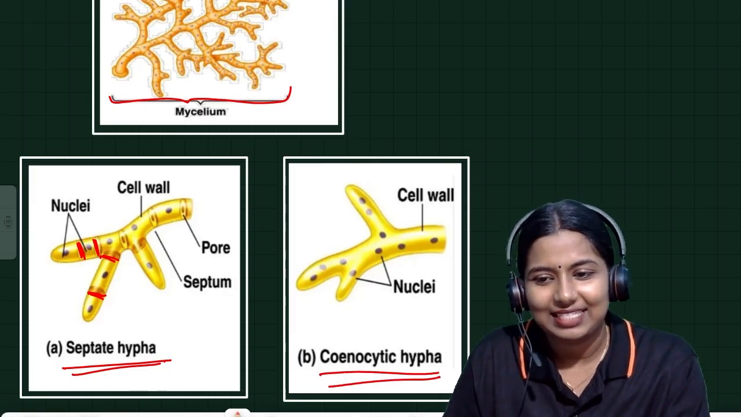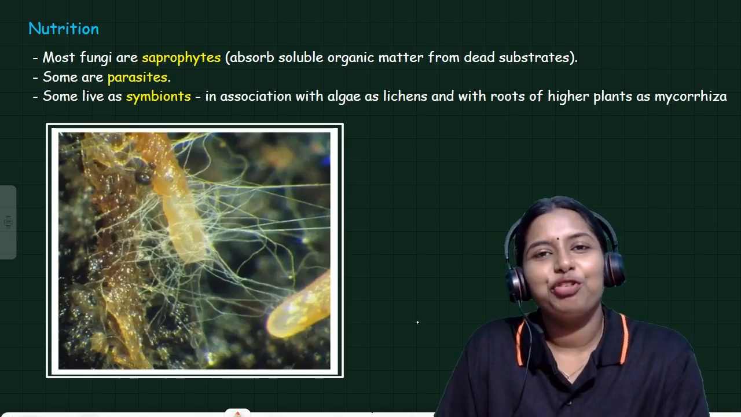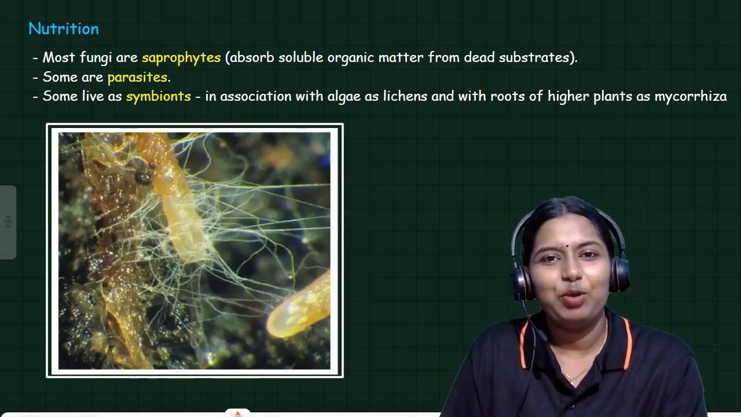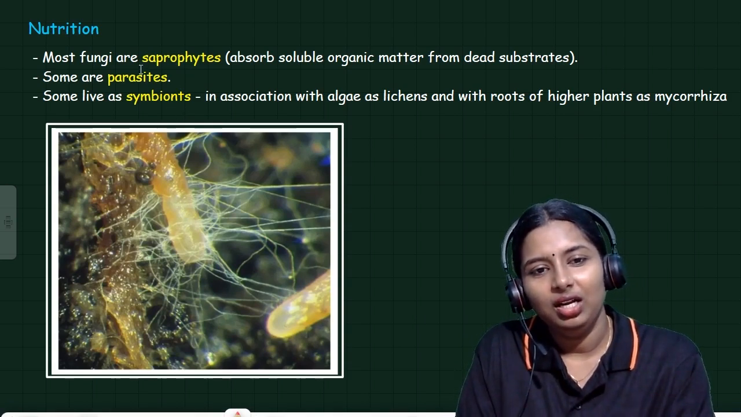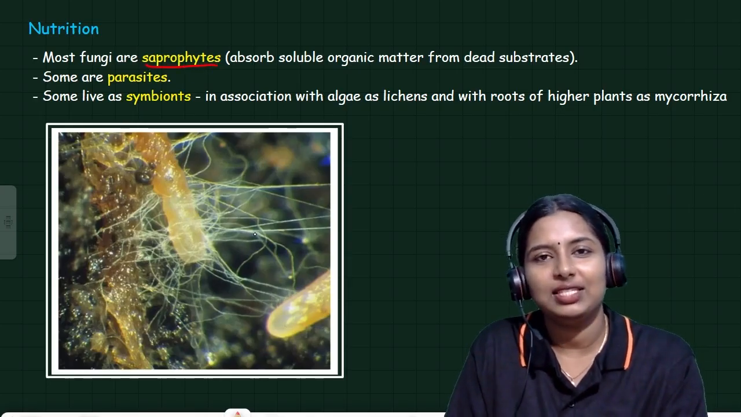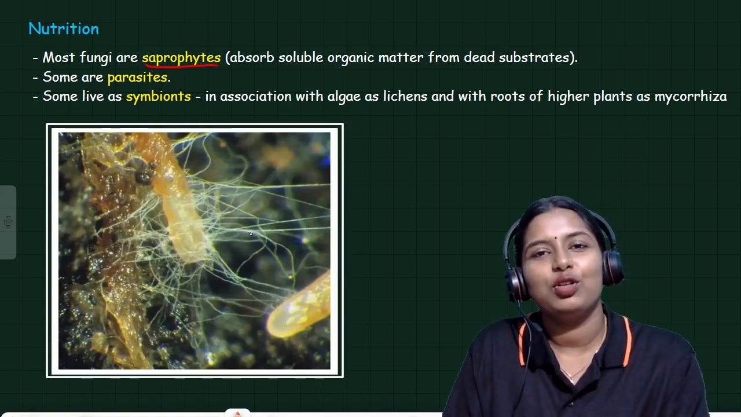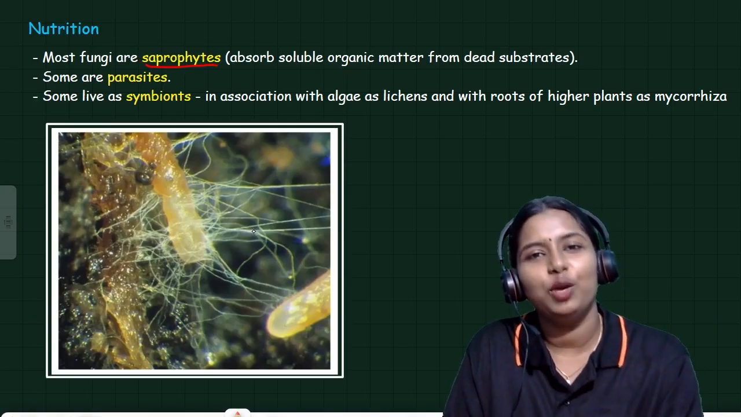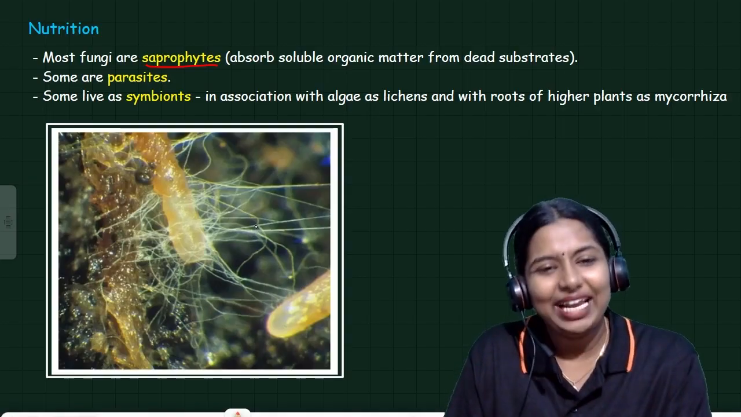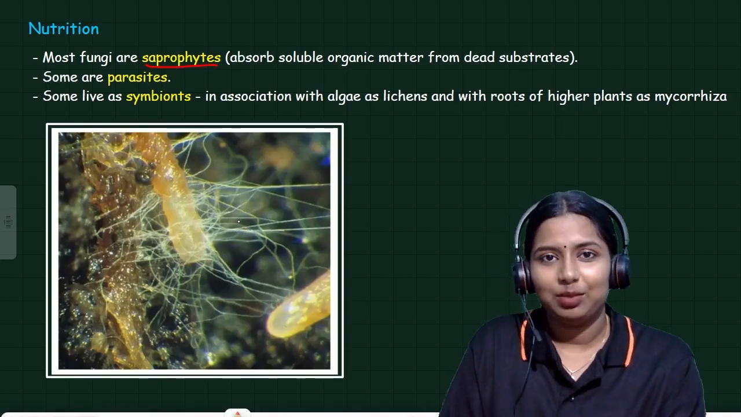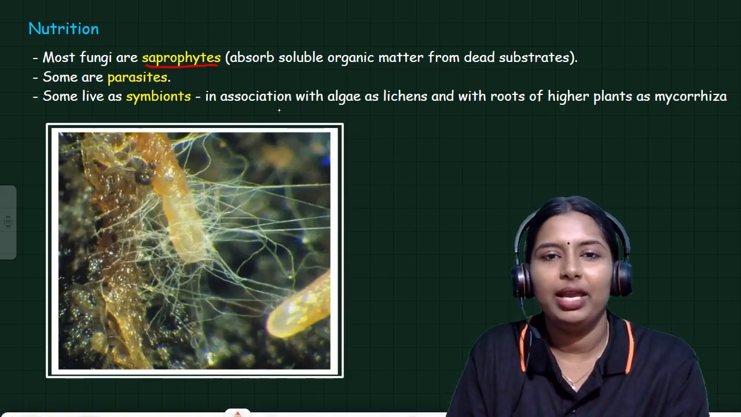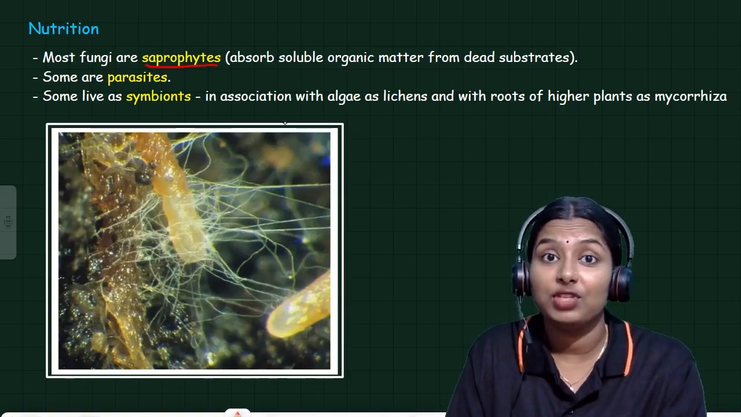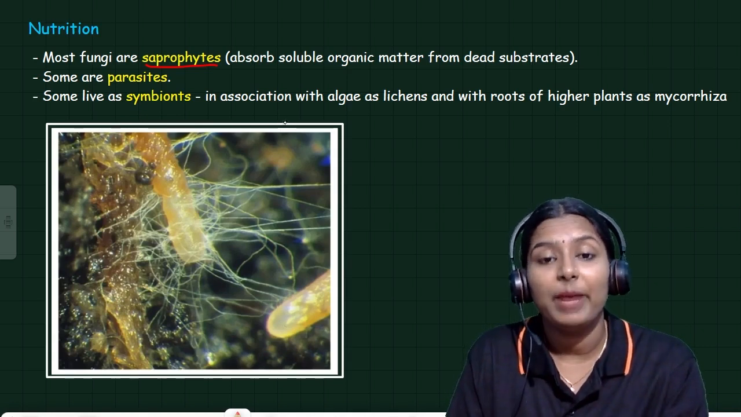Clear? Next, the mode of nutrition of fungi. What is the mode of nutrition? I already told you. They are heterotrophs and the major mode is saprophytic. Most of them are called saprophytes. They absorb the dead and decaying organic matter, and some of them are parasitic. Some of them are also symbionts. Symbionts means a mutually beneficial relationship, as I already mentioned in the case of bacteria.